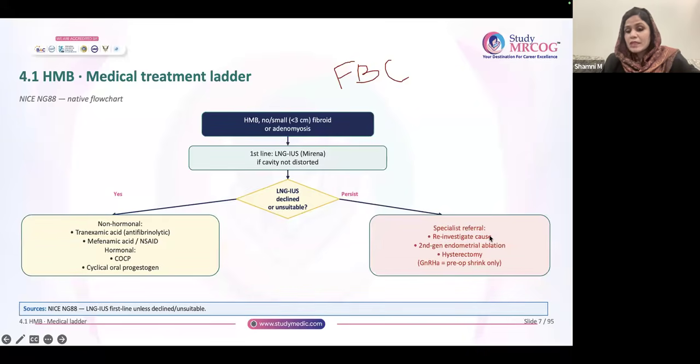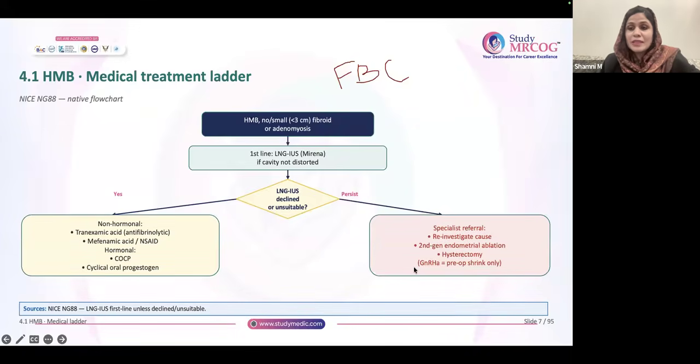Okay. So specialist referral, reinvestigate the case. You have to refer, and they have to reinvestigate the case. Other options are also there, like second generation endometrial ablation, and definitive treatment like hysterectomy. And remember, in the questions, you will get a patient who wants definitive treatment, she has completed family.